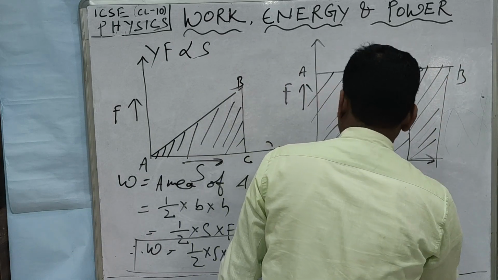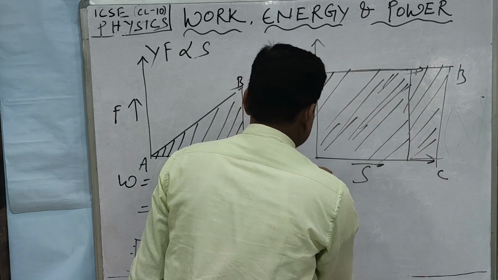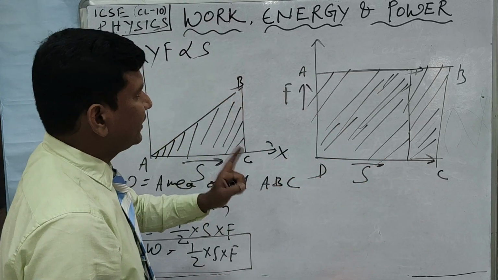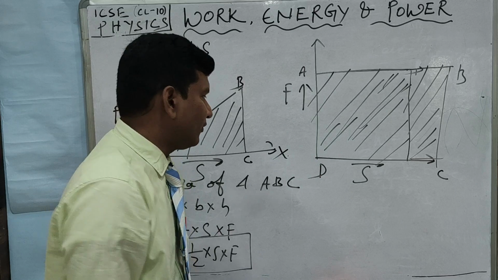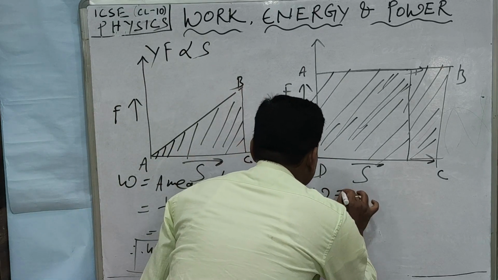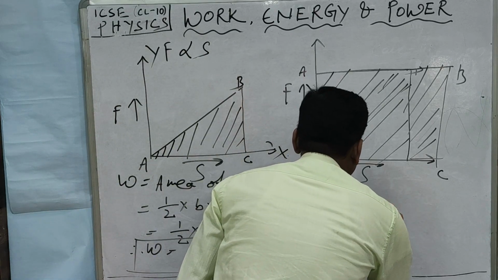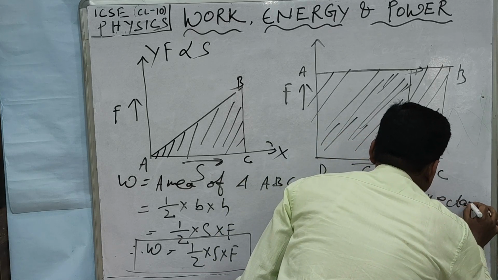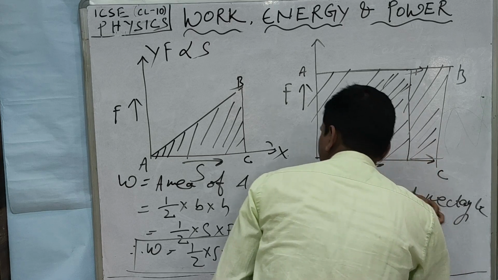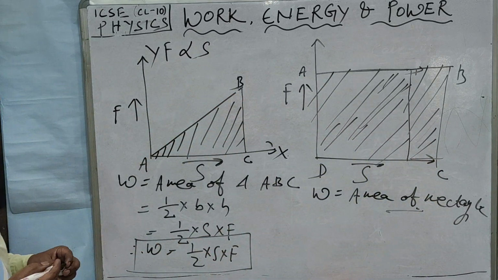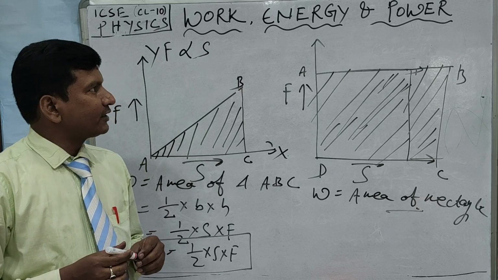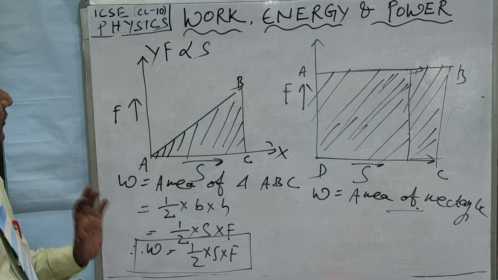Say AB will give here C, and say this is D. The area of the rectangle ABCD gives us the amount of work done. So work done, W, is equal to the area of a rectangle. So this is the way to find the work done graphically. Next I will discuss the units of work.